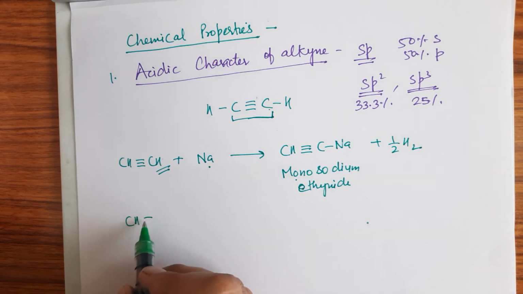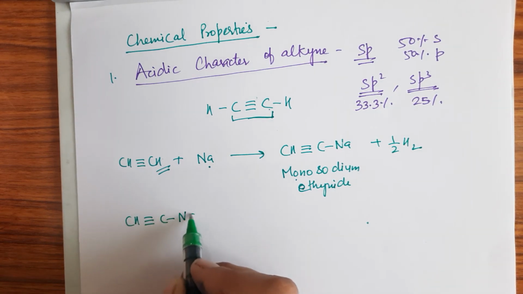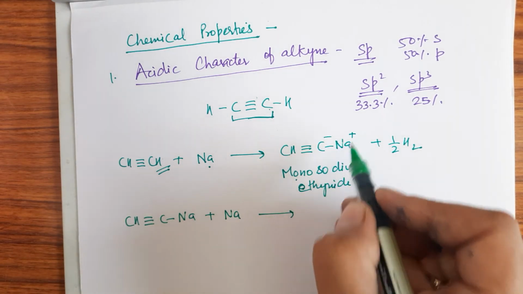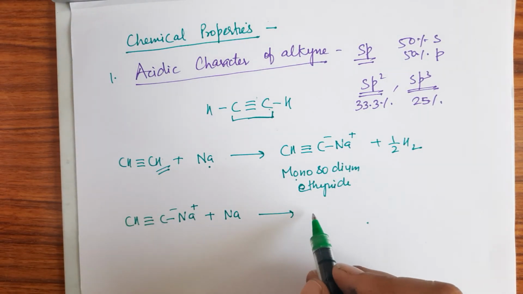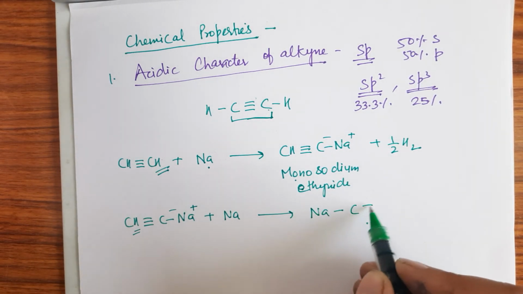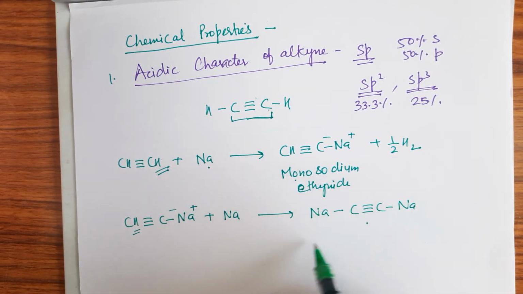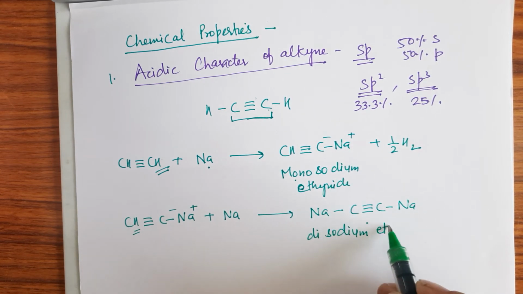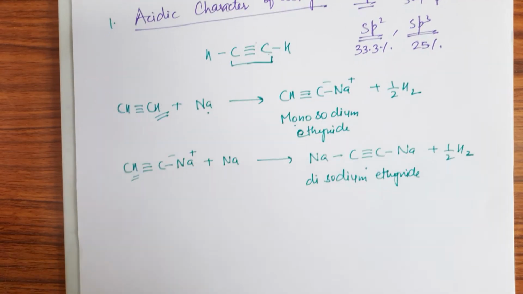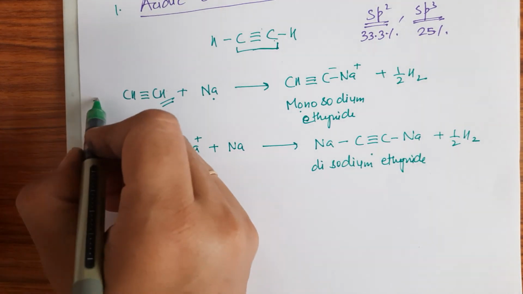If we do the reaction further with one more sodium atom, then the other hydrogen is also replaced and there will be formation of disodium ethanide, right? And again there will be release of hydrogen gas. This is the first example.